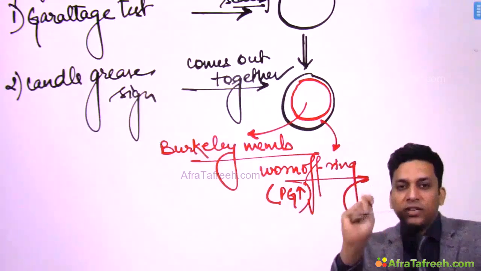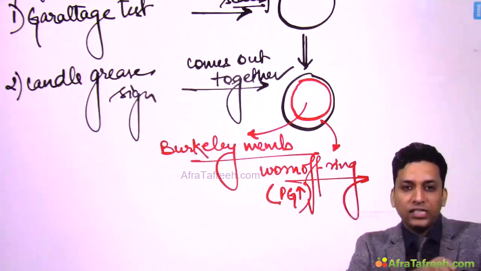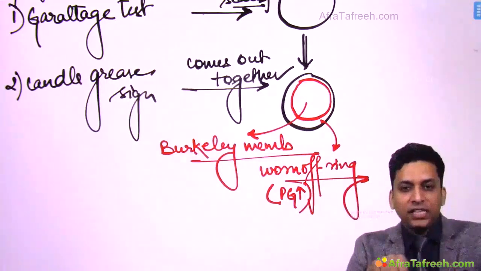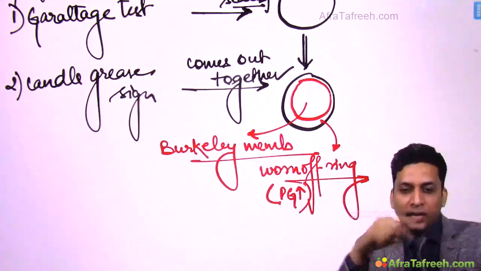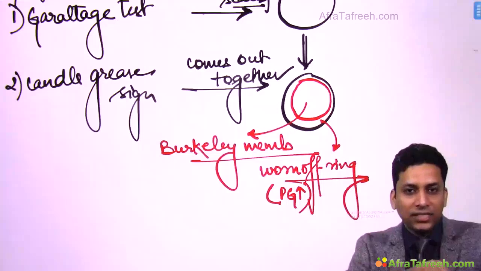So this might be the presentation. First what you have done is Grattage test, that is you have removed the scales. So when you scrape the lesion, more and more scales come out. Now when you have removed all the scales, you will find the shiny membrane, sometimes surrounded by Woronoff ring. If you remove this membrane also, it comes out together. This is known as candle grease sign.